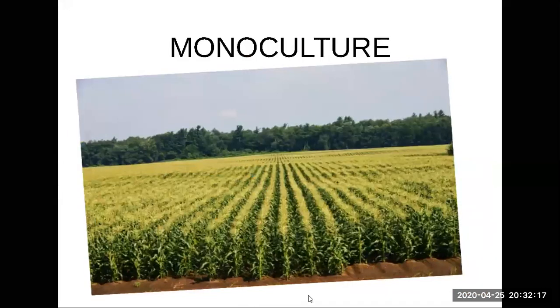Okay, this is called monoculture. What's a monoculture? Monoculture is growing one kind of plant. See, it's all the same plants, same crop, right? And this is called monoculture. What's the benefit of monoculture? It produces a crop. This crop becomes cheap and it's easily available. It's available in plenty, whatever crop you grow.